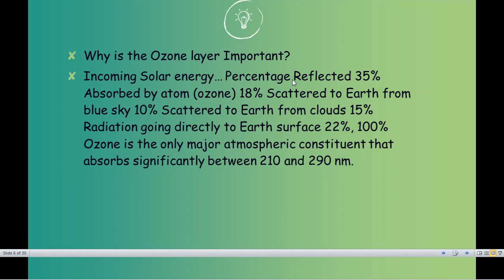So basically you have to remember how much ozone is absorbing: it is 18%. If it is asked in nanometers, then you should keep in mind that 210 to 290 nanometers is being absorbed. OK, so you have to remember both these perspectives well.